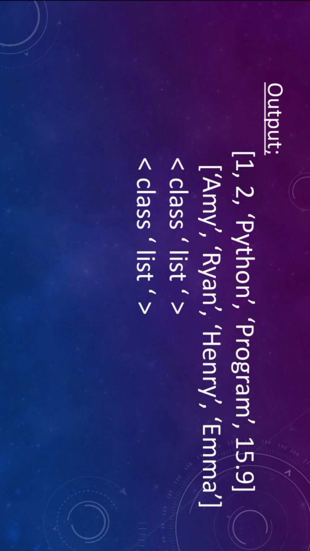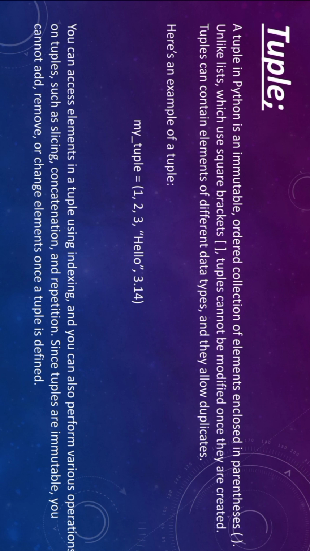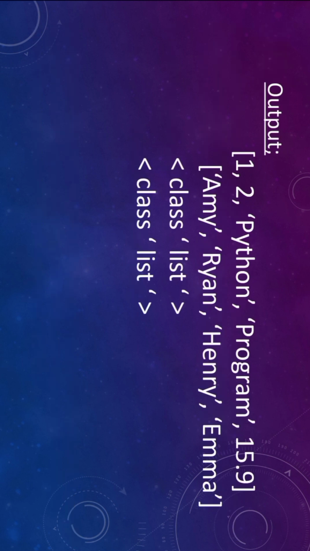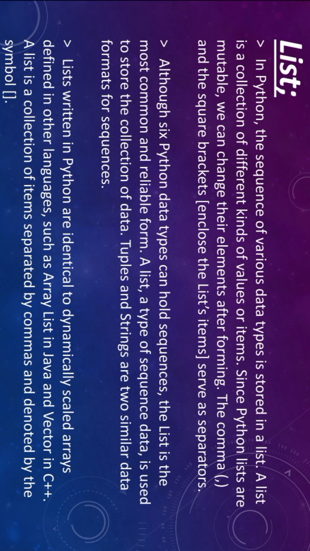We know that a list is an ordered collection of items enclosed in square brackets. There are some key characteristics and operations related to lists. A list is ordered, mutable and heterogeneous. The common operations are that we can access elements, add elements, remove elements, check for existence, and measure the length. Accessing means we can access the elements. Adding means we can add elements, and removing means we can remove elements. Checking for existence means checking if an item exists in a list or not, and length means we can find the length of a list using the length function.